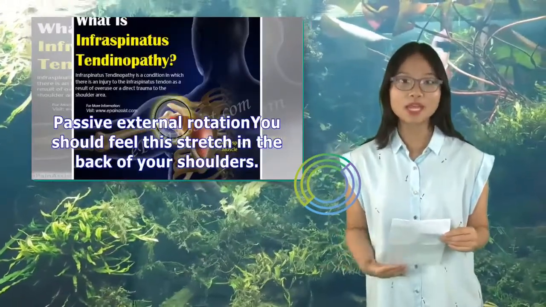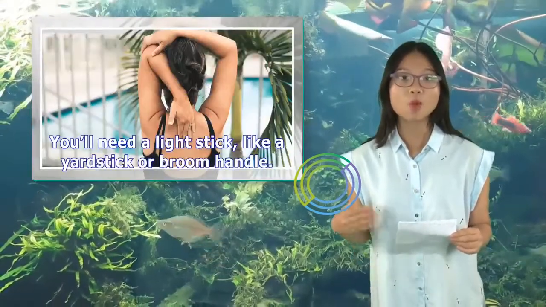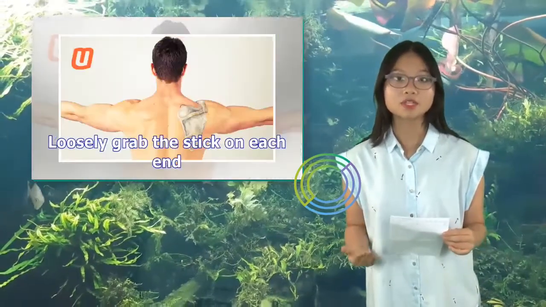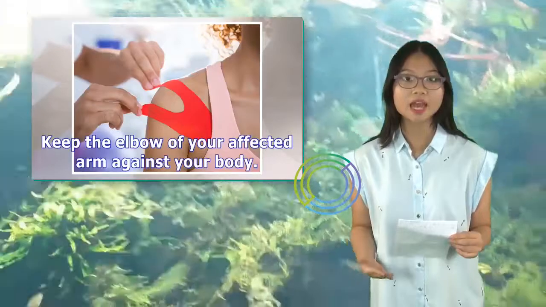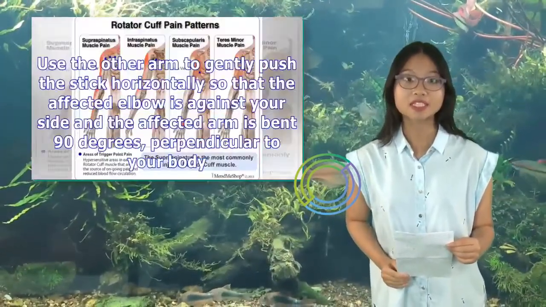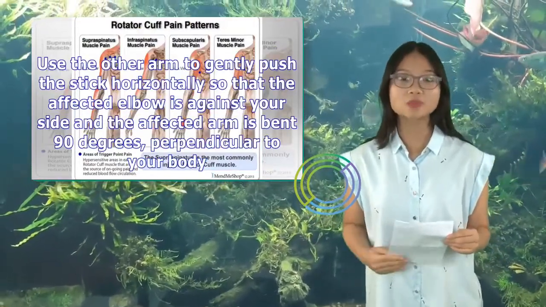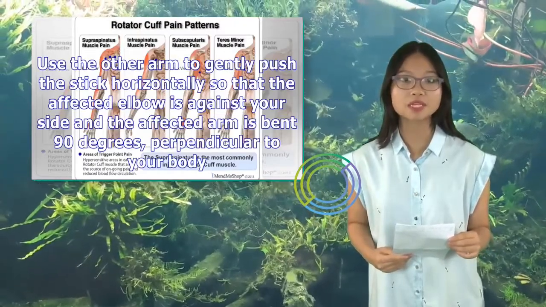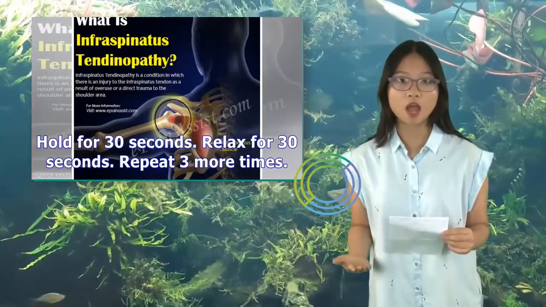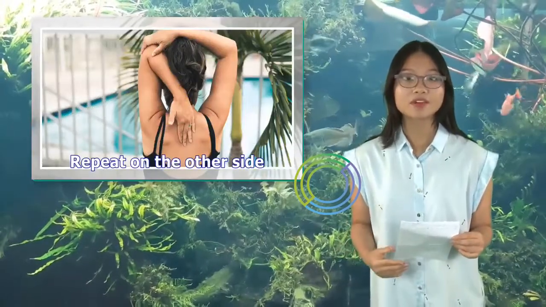Passive external rotation. You should feel this stretch in the back of your shoulders. You'll need a light stick, like a yardstick or broom handle. Loosely grab the stick on each end. Keep the elbow of your affected arm against your body. Use the other arm to gently push the stick horizontally so that the affected elbow is against your side and the affected arm is bent 90 degrees, perpendicular to your body. Hold for 30 seconds. Relax for 30 seconds. Repeat 3 more times. Repeat on the other side.